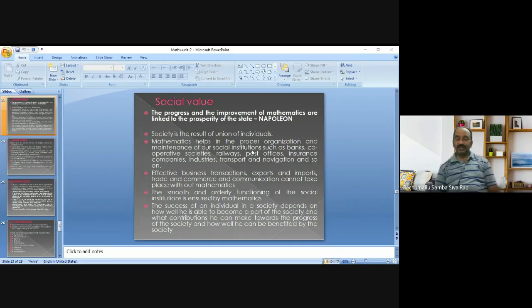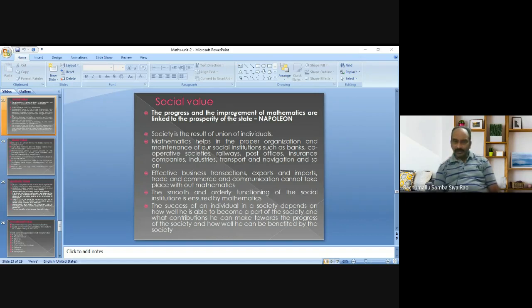That's why Napoleon said that the progress and the improvement of mathematics are linked to the prosperity of the state. If any state gives importance to mathematics, then automatically it leads to the prosperity of the state. Both are in a reciprocal relationship.